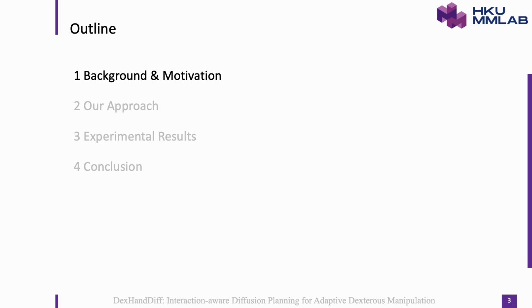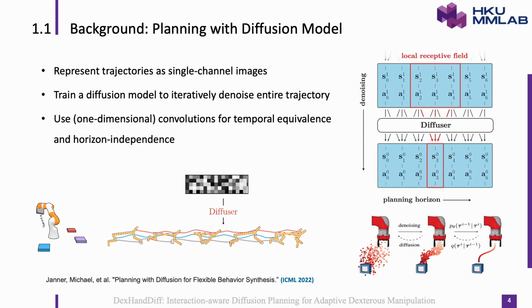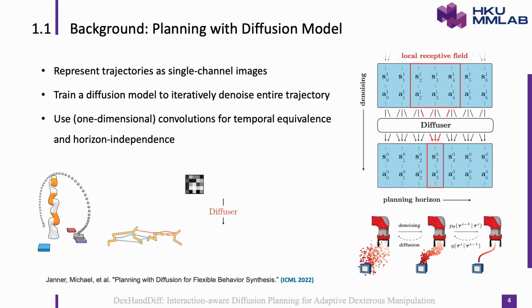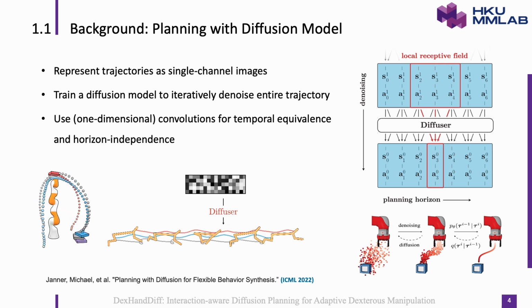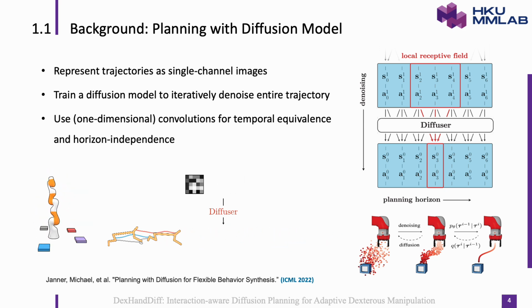First, let us briefly review diffusion-based planning. Methods like Diffuser treat an entire trajectory as a trajectory image and iteratively denoise from random noise to a coherent sequence of states, generating smooth motions without requiring a fixed rollout. However, directly applying this to a multi-finger hand interacting with objects leads to serious issues.